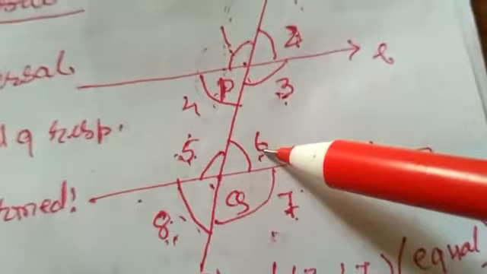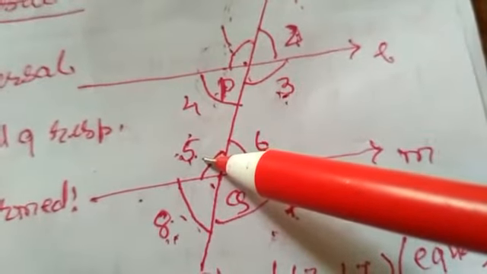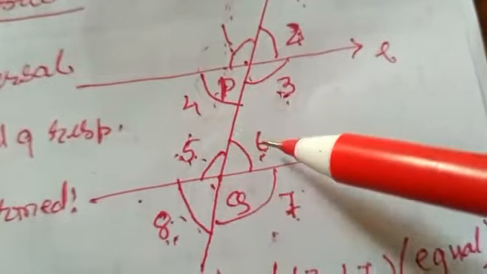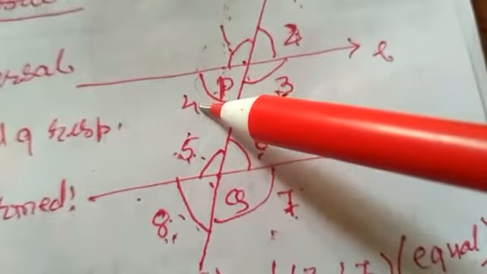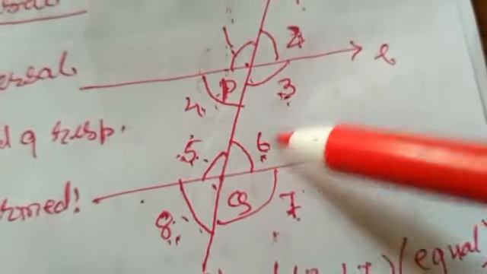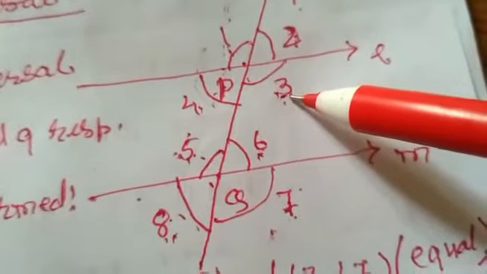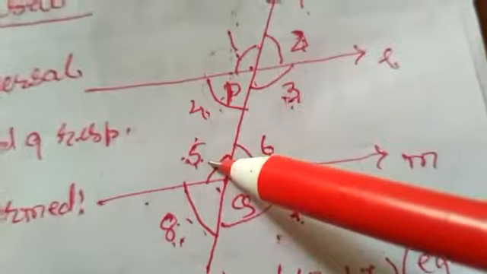That is, 4 and 6, 3 and 5 are interior alternate angles. They also lie on opposite sides of the transversal. 4 is on the left side of the transversal, 6 is on the right side, 3 is on the right side, and 5 is on the left-hand side of the transversal.